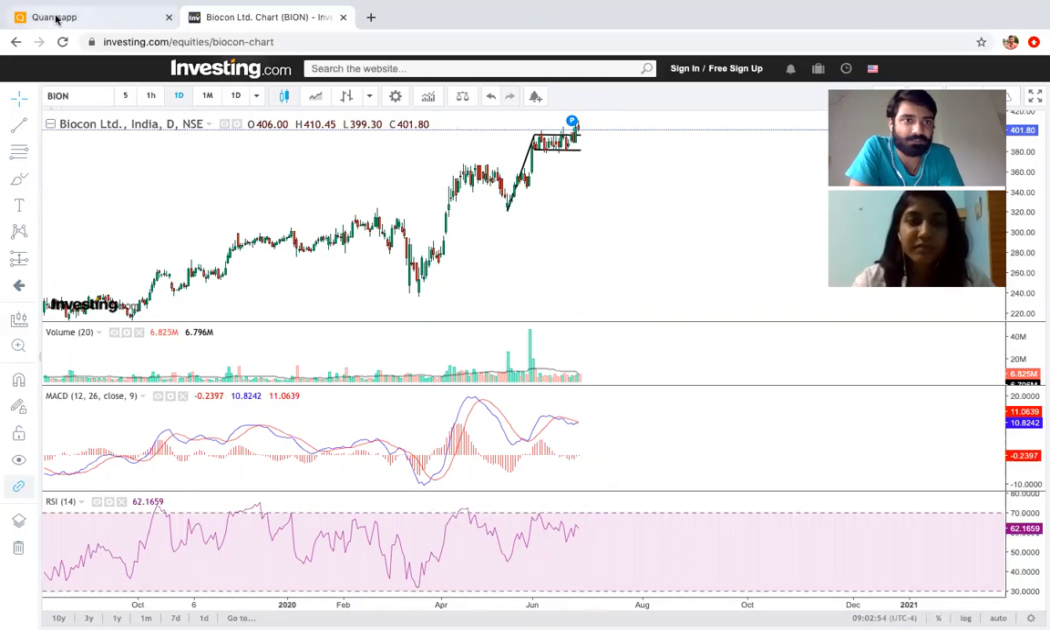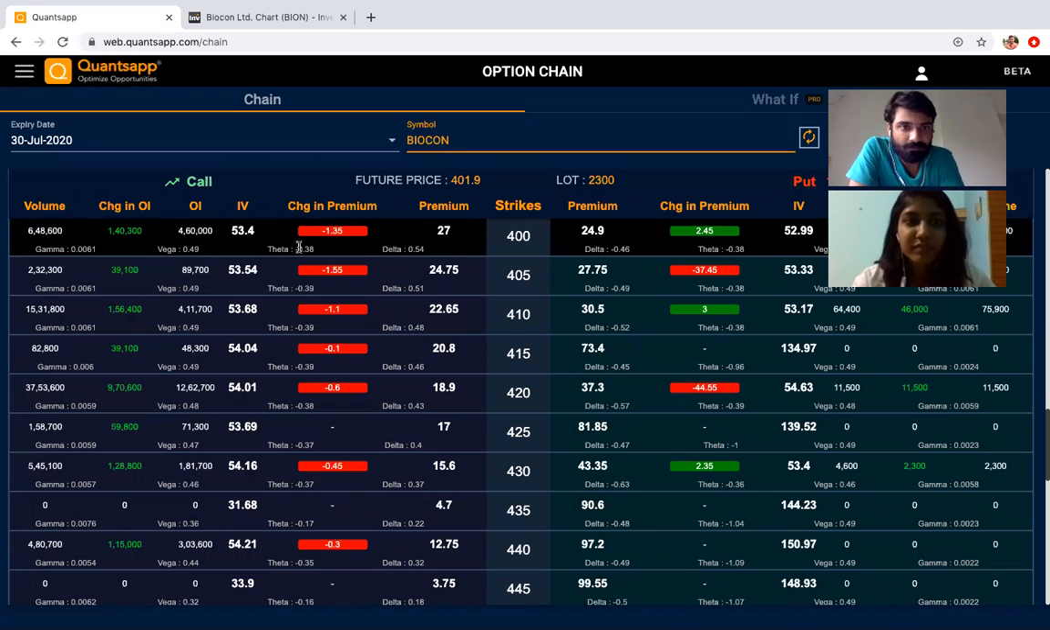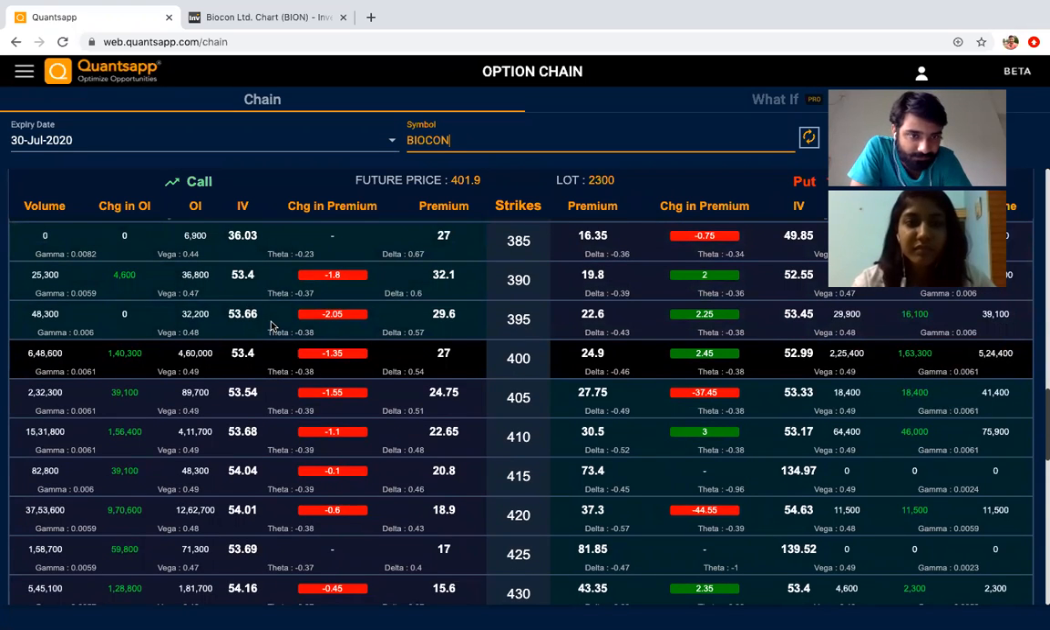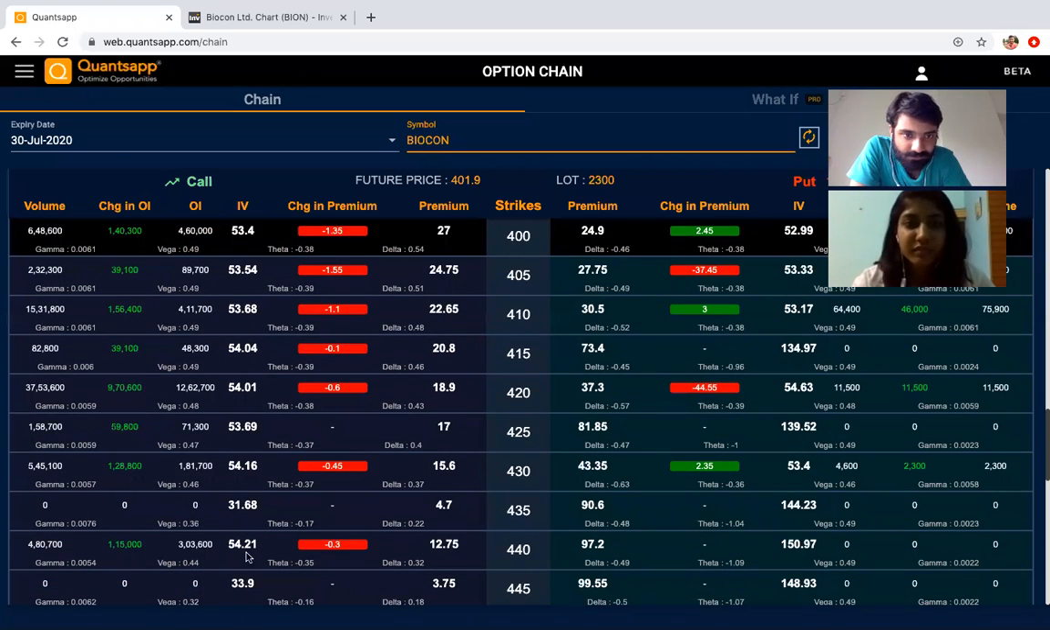Let us move on to the derivative data of Biocon. So this is the option chain of Biocon, and if you notice, the highest open interest right now stands at the 410 strike, around 4 lakh shares, with an addition of 1.5 lakh shares. Extremely sorry, it's not at 410. The highest open interest currently stands at 420 levels, which is around 12 lakh shares, and we have seen an addition of 9 lakh shares on Friday. So this will act as an important resistance. That is why we have taken 420 as a first target.